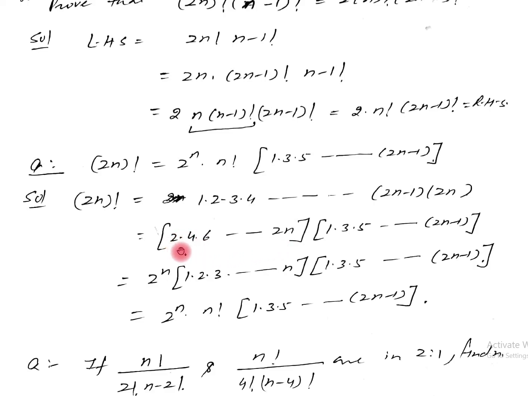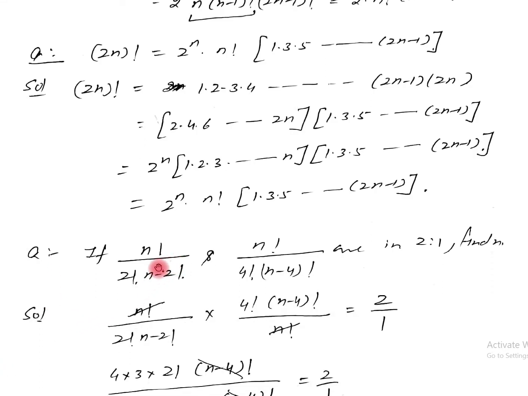This is one of the important steps here. So it becomes 2 raised to power n into 1 into 2 into 3 up to n, and these terms as they are. So it is 2 raised to power n into n factorial into 1 into 3 into 5 up to (2n minus 1).